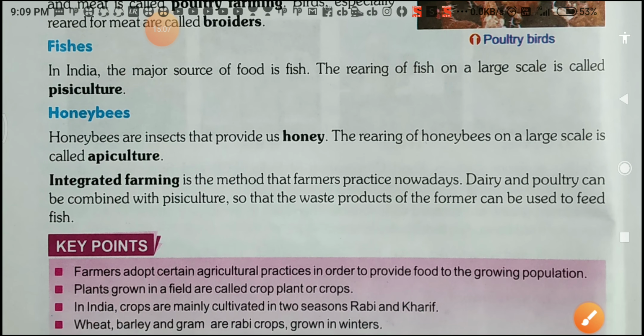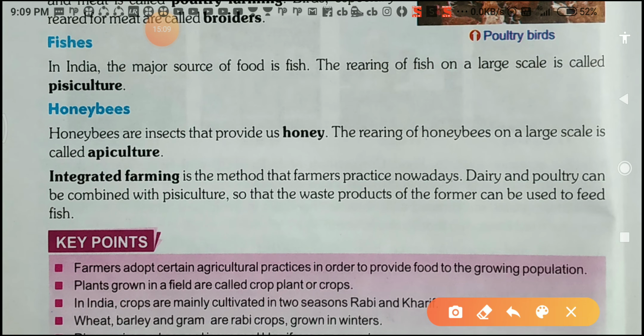Now honey bees. The rearing of honey bees on a large scale is called apiculture. Rearing means, I told you, palna. Honeybees are insects that provide honey also. Students, this is called apiculture.